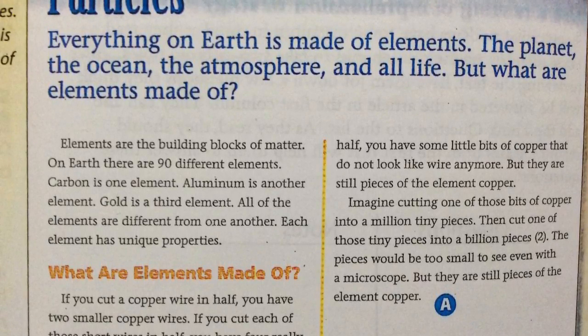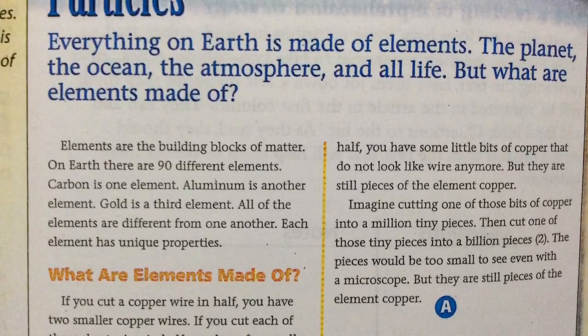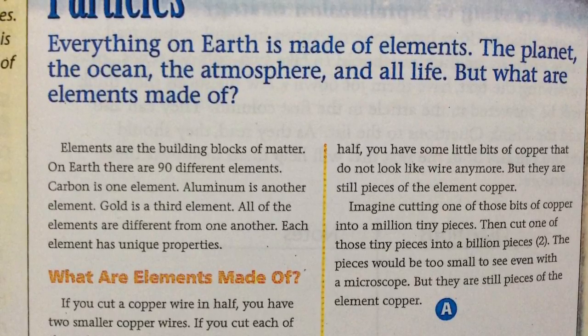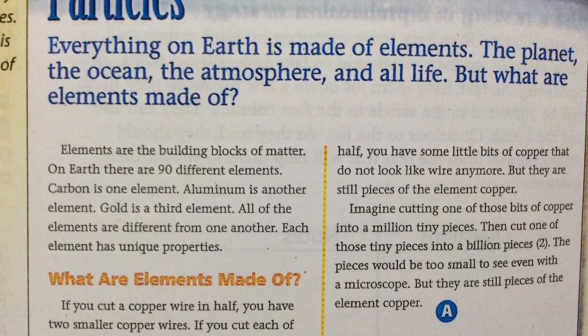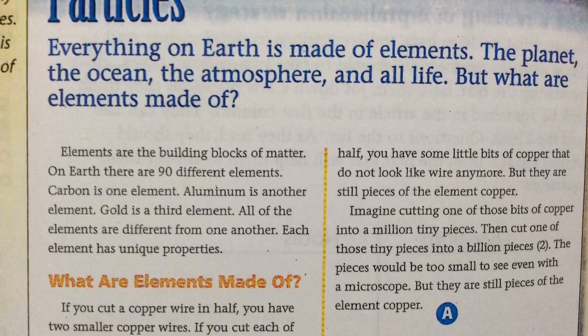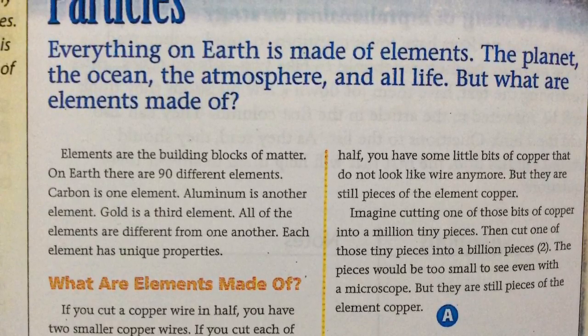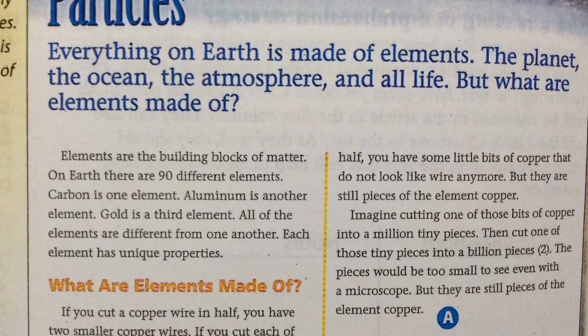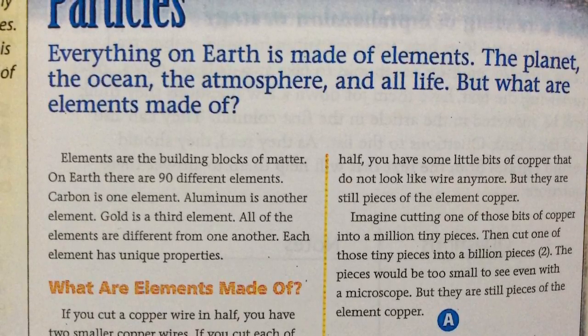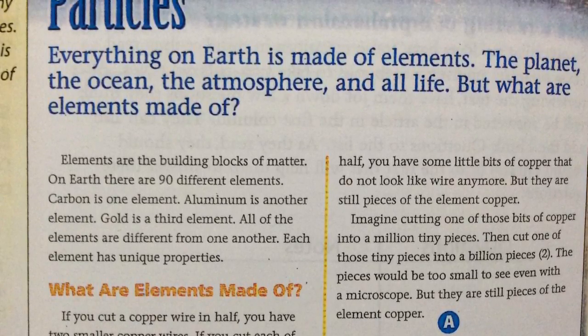If you cut a copper wire in half, you have 2 smaller copper wires. If you cut each of those short wires in half, you have 4 really short copper wires. If you cut those in half, you have some little bits of copper that do not look like wire anymore, but they are still pieces of the element copper.